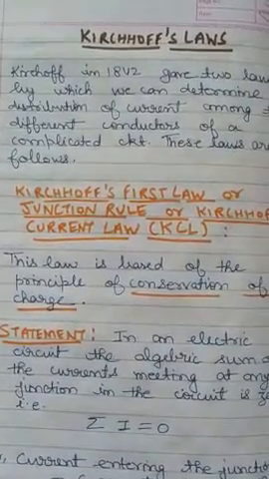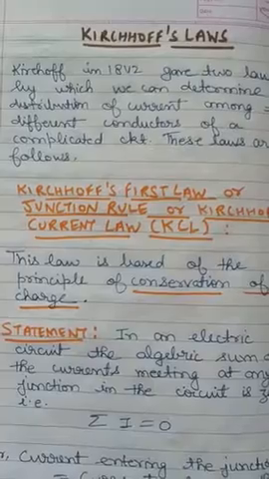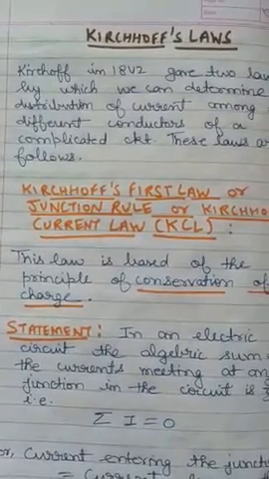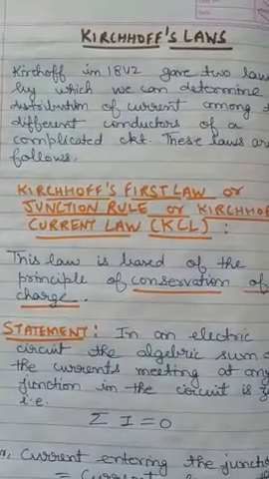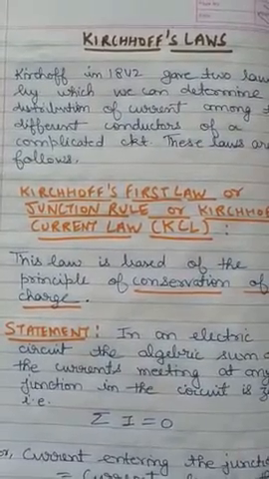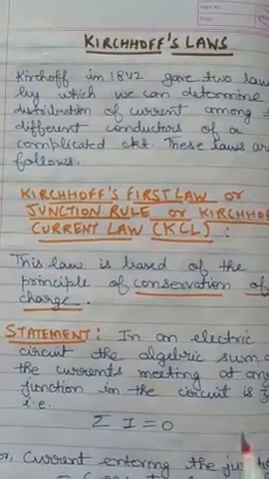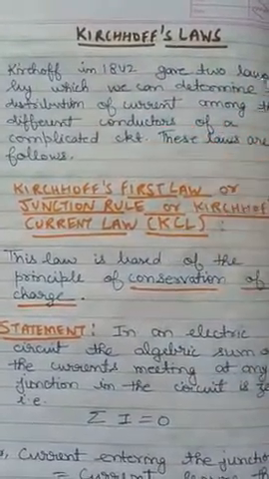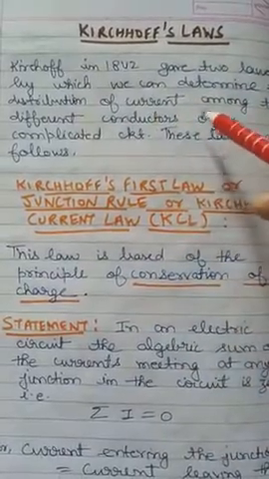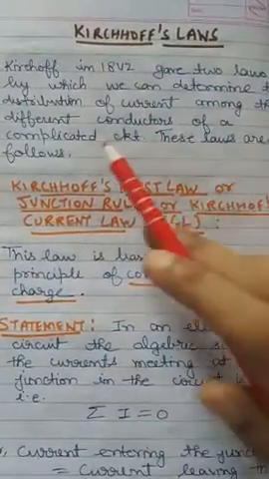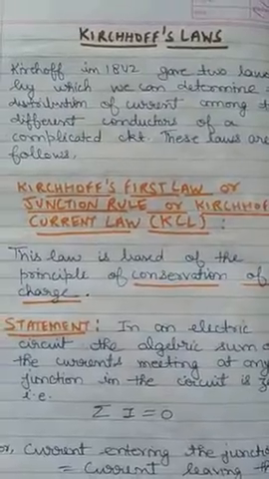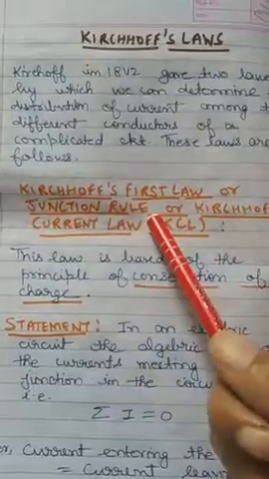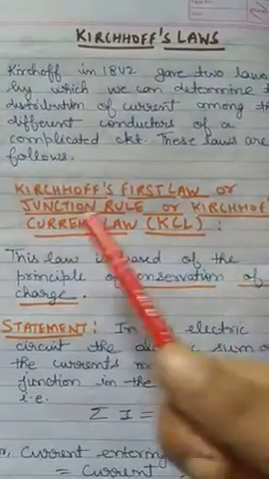Hello class 12th. So today we will discuss Kirchhoff's laws. These laws are very important to find out the current flowing in the different wires in a complicated circuit. Kirchhoff in 1842 gave two laws by which we can determine the distribution of current among the different conductors of a complicated circuit. The first law is known as Kirchhoff's first law,